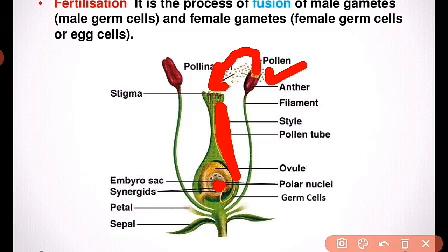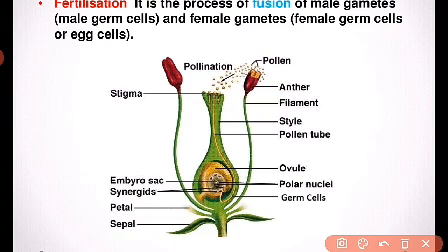So pollen grains mean your male gamete, ovules mean your female gamete. Now the male gamete has actually reached your female gamete, so now fertilization will take place. Why? Because the male gamete has fused with the female gamete with the help of the pollen tube. I'm again explaining. Let's see.